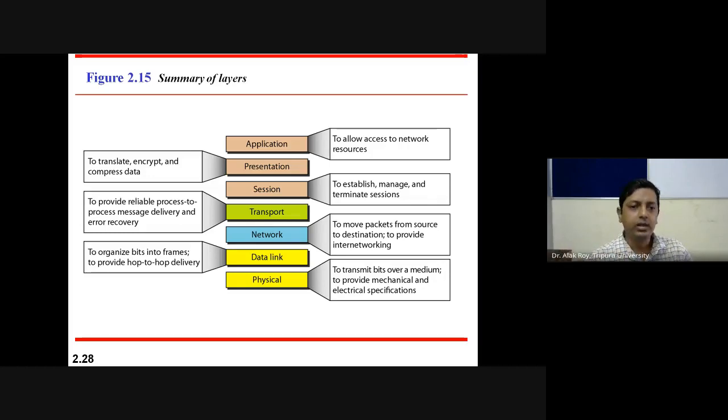Next, transport layer. It provides reliable process to process message delivery and error recovery. Session layer, the function is to establish, manage, and terminate sessions. Presentation layer function is to translate, encrypt, and compress data. Function of application layer is to allow access to network resources. From all this slide, this is the summary. At least you can remember this as your last summary.